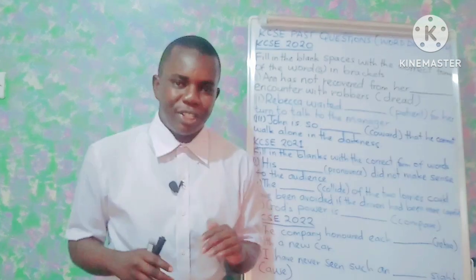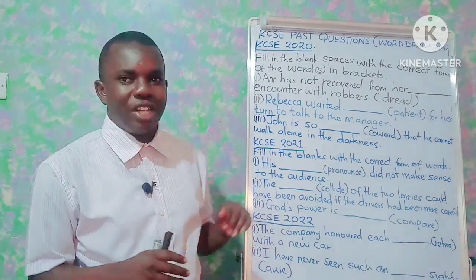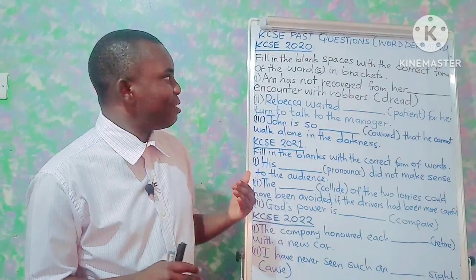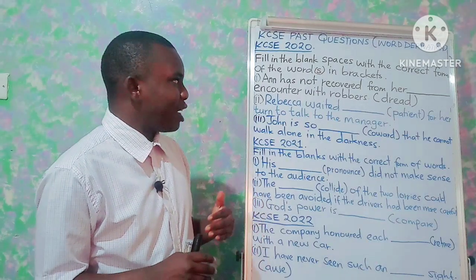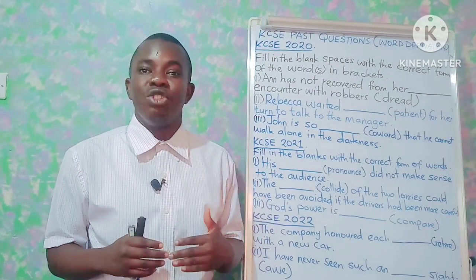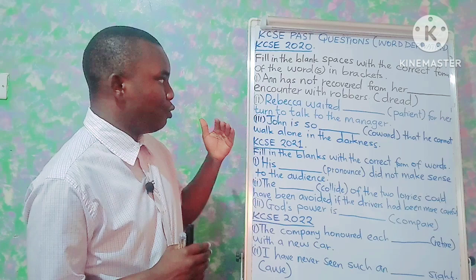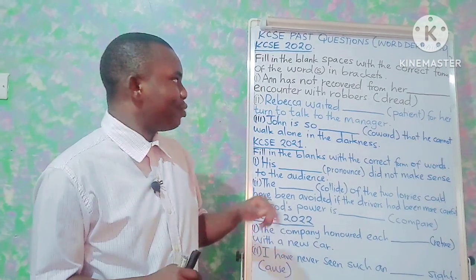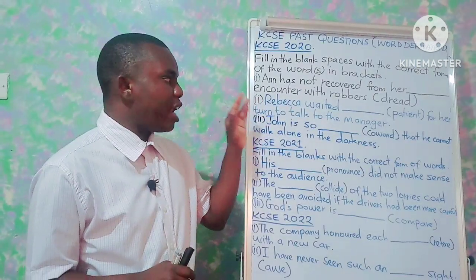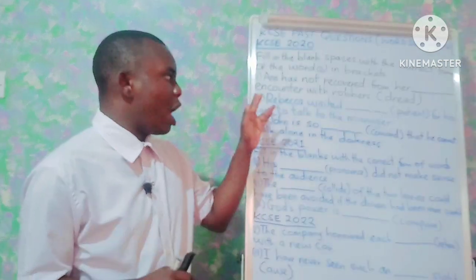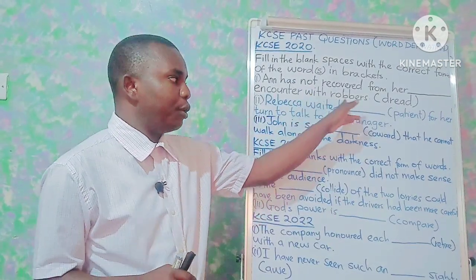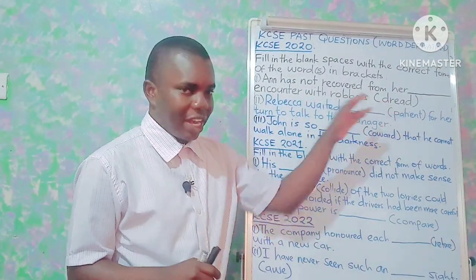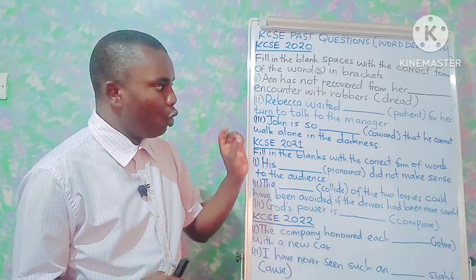So fast forward to KCSE 2020. The candidates were expected to fill in the blanks using the correct form of the words in brackets. Number one: Anne has not recovered from her dash encounter with robbers, in brackets, dread.